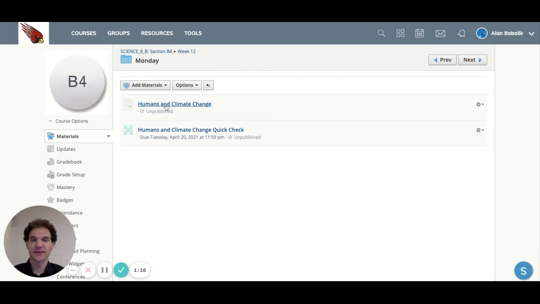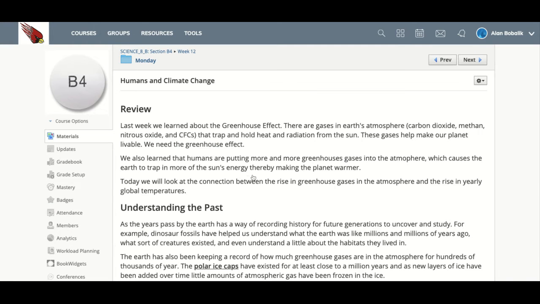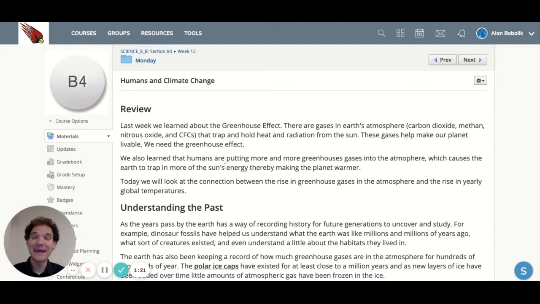So the page, here's what it looks like. A little bit of reading. Some review up top. We talked about last week how there are naturally occurring greenhouse gases in our atmosphere, carbon dioxide, methane, nitrous oxide, that trap and hold heat and radiation from the sun. We actually need this to happen. If this didn't happen, the planet would not be warm enough to be livable. It'd just be really cold all the time, like the moon or Mars. So we need this greenhouse gas effect.